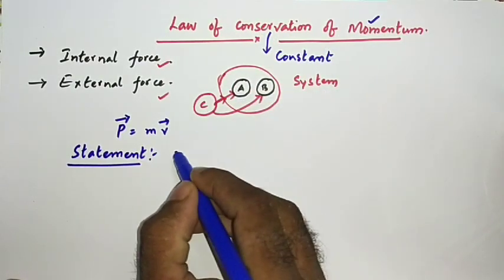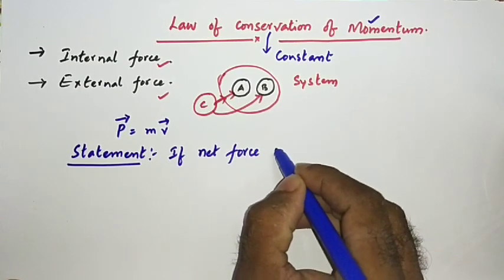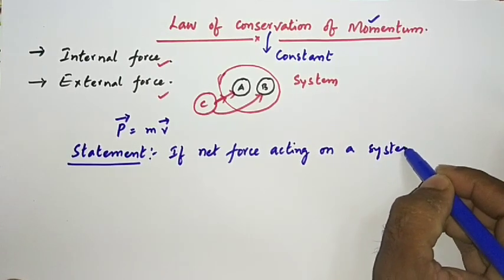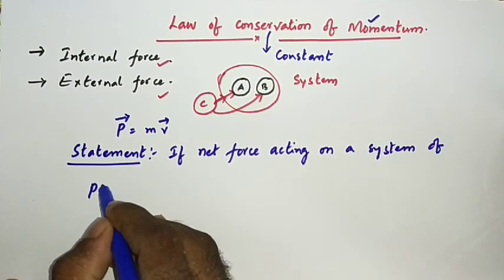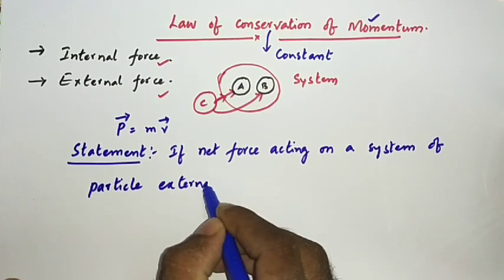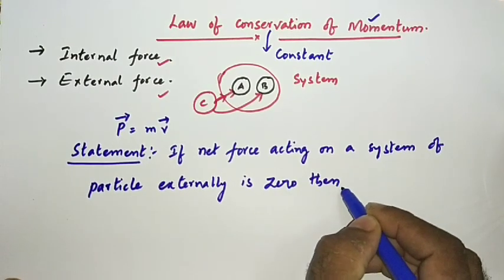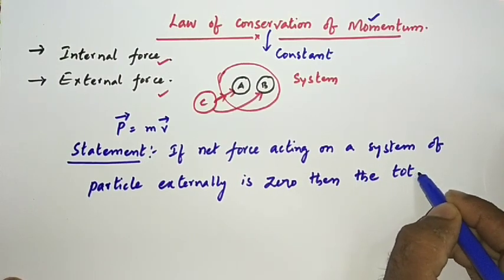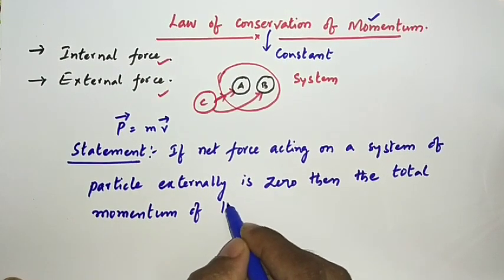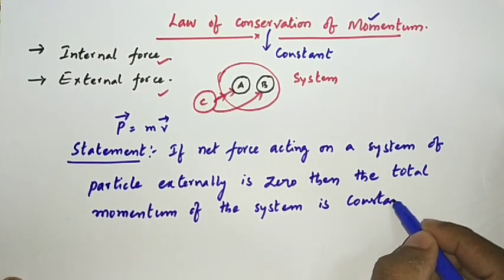What is the statement? The statement is, if the net force acting on a system of particles or system of bodies, you can take anything, externally is 0, then the total momentum of the system is constant.